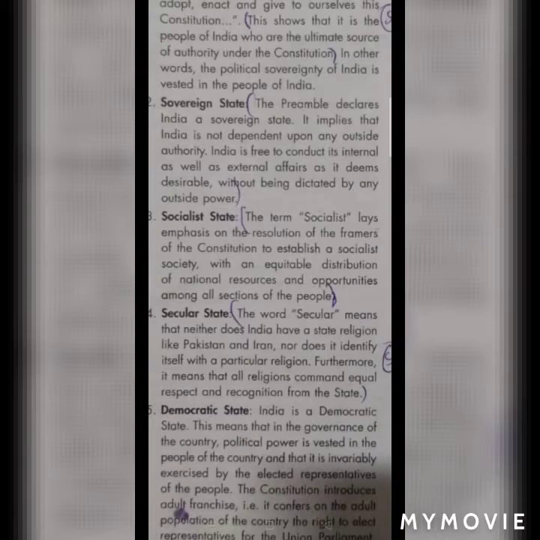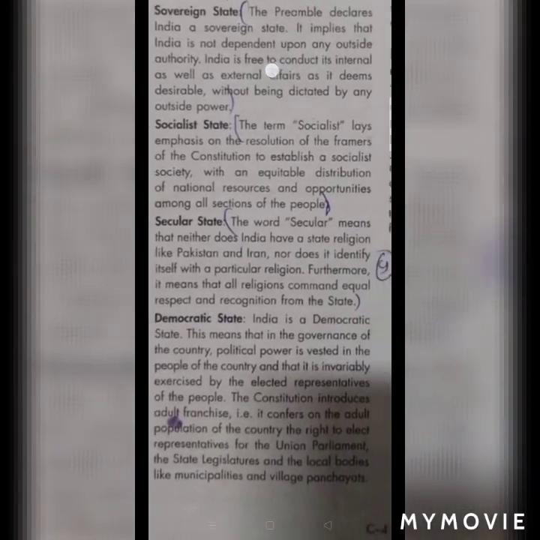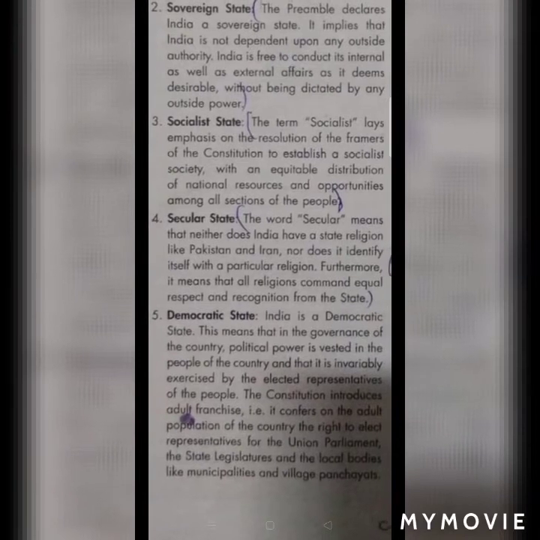We are completely independent. India is free to conduct its internal as well as external affairs. Clear? And the next word printed in the preamble is socialist state. India is a socialist state, and those who prepared the constitution wanted to create a socialist state. Socialist means giving everybody equal distribution of material resources and opportunities.